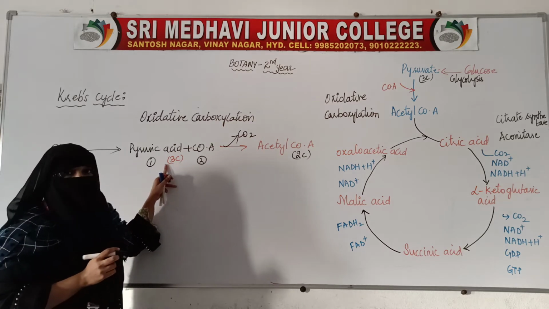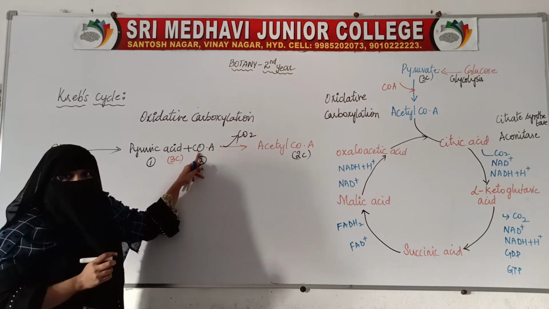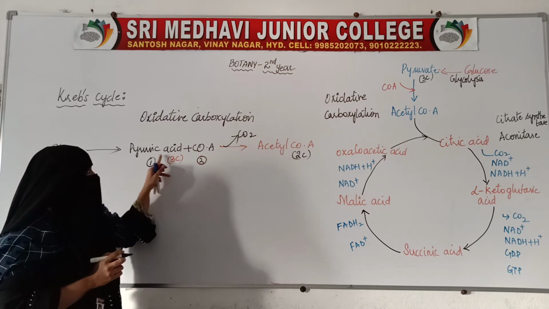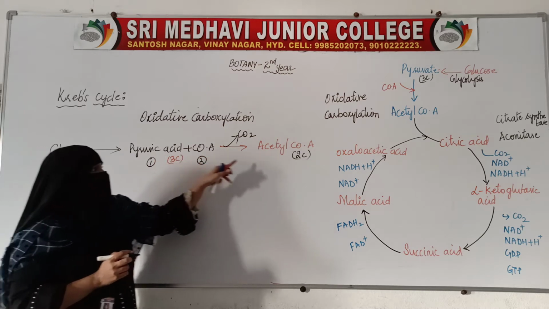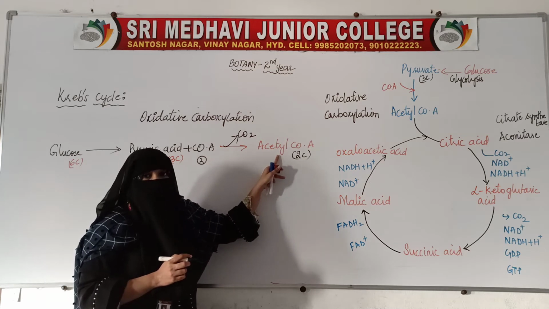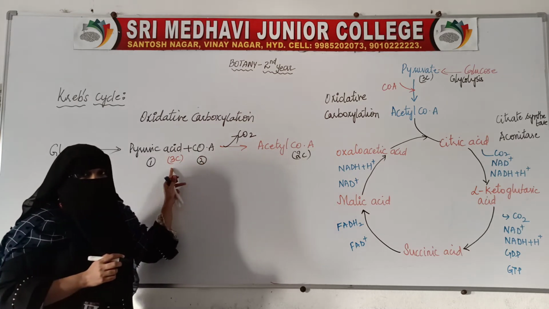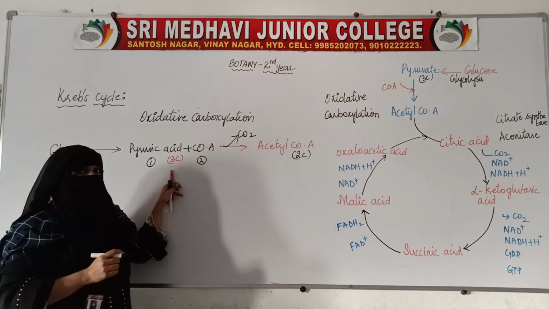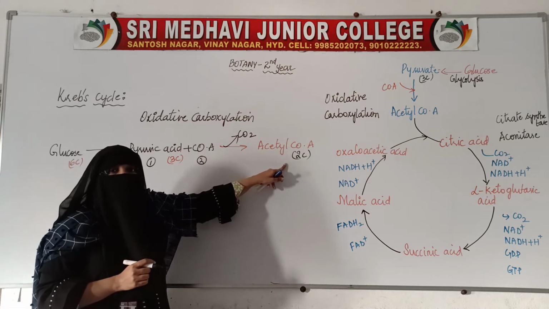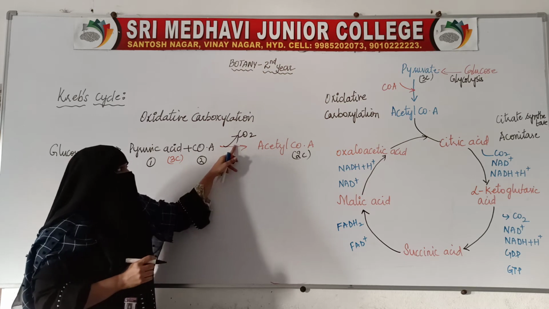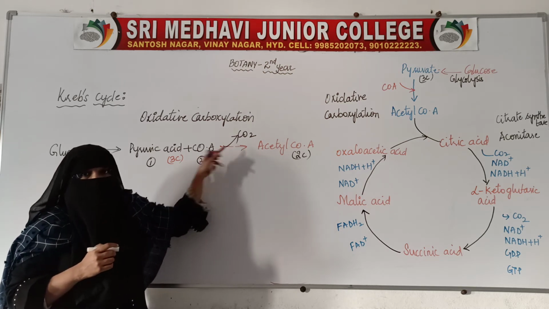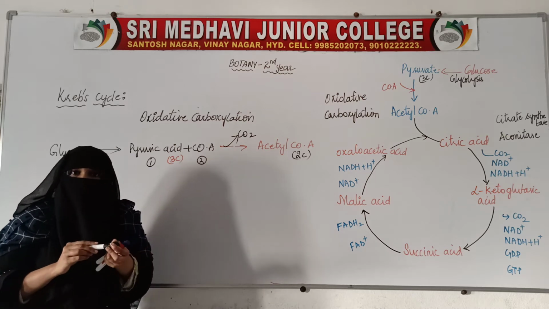When pyruvic acid combines with coenzyme A, carbon dioxide is released, and this changes into acetyl coenzyme A. This 3-carbon compound changes into a 2-carbon compound with the release of 1 carbon dioxide molecule.